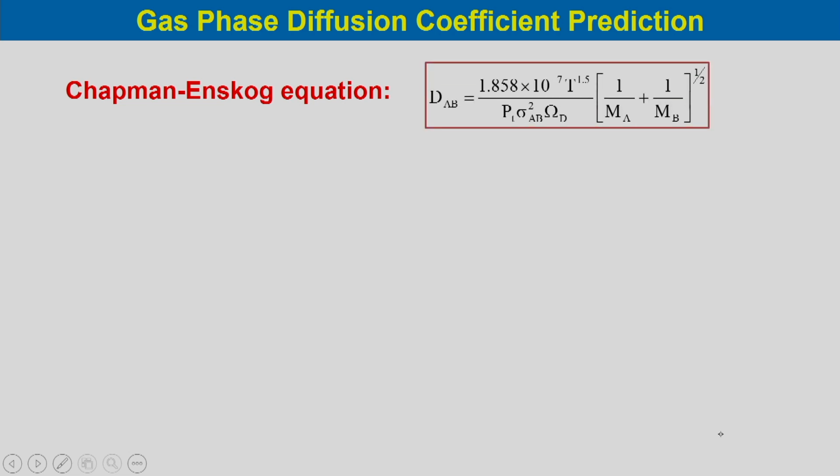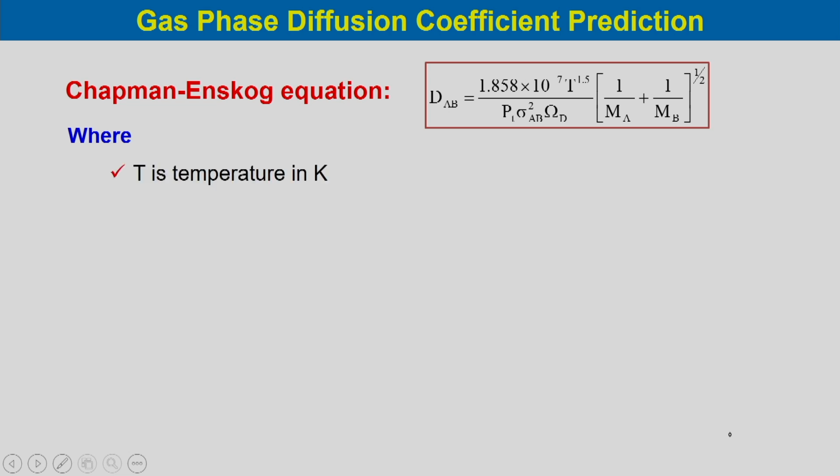Now, we will discuss the gas phase diffusion coefficient prediction, the Chapman equation. In this equation, basically DAB is equal to 1.858 into 10 to the power minus 7 T to the power 1.5 divided by Pt sigma AB square zeta D, into 1 by Ma plus 1 by Mb to the power half.